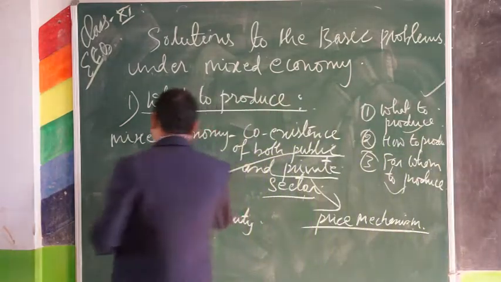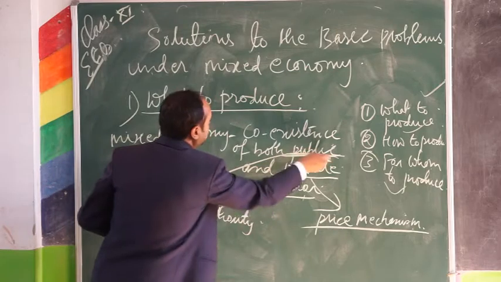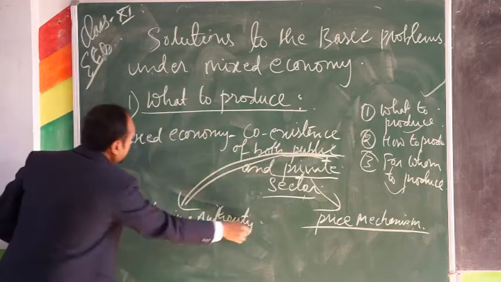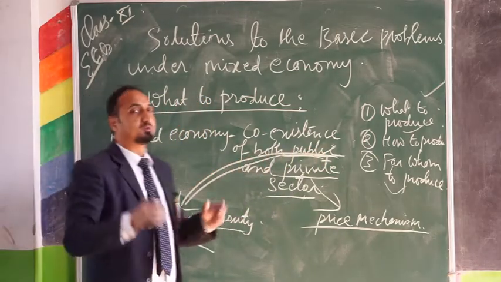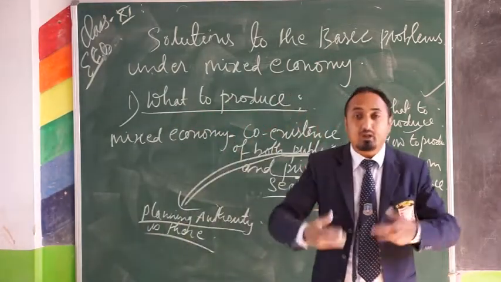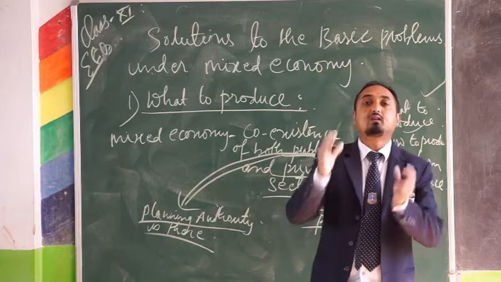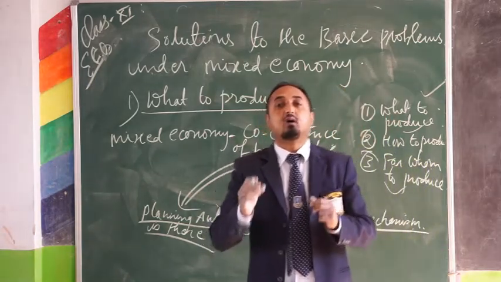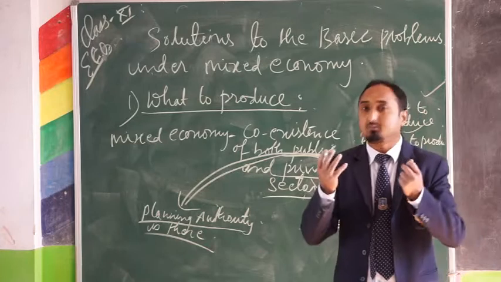Whereas in the case of the public sector, public enterprises, the planning authority is there. The planning authority tries to maximize the welfare of the country, and they will not produce any item with the intention of earning profit.